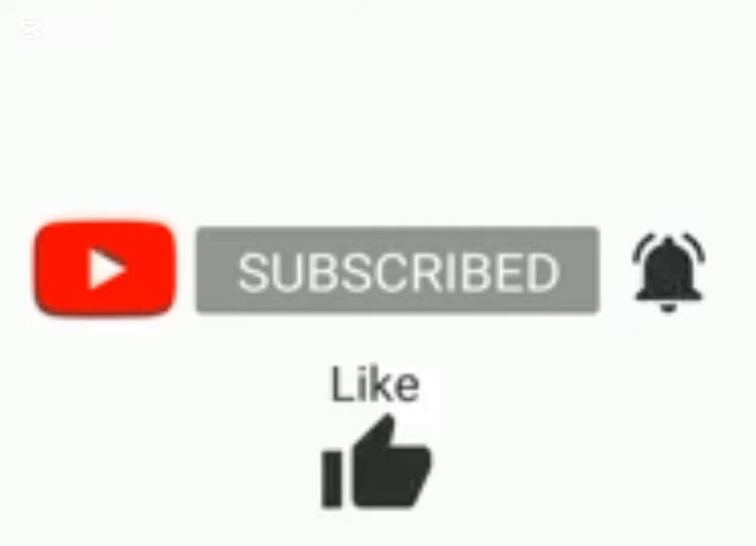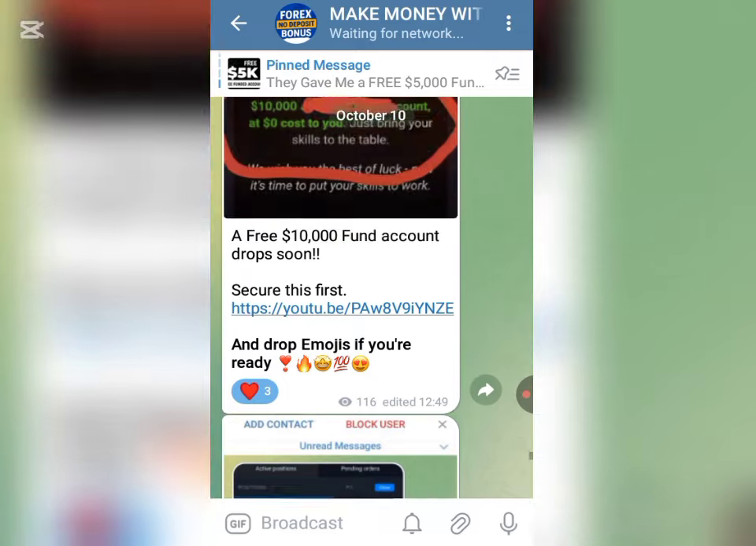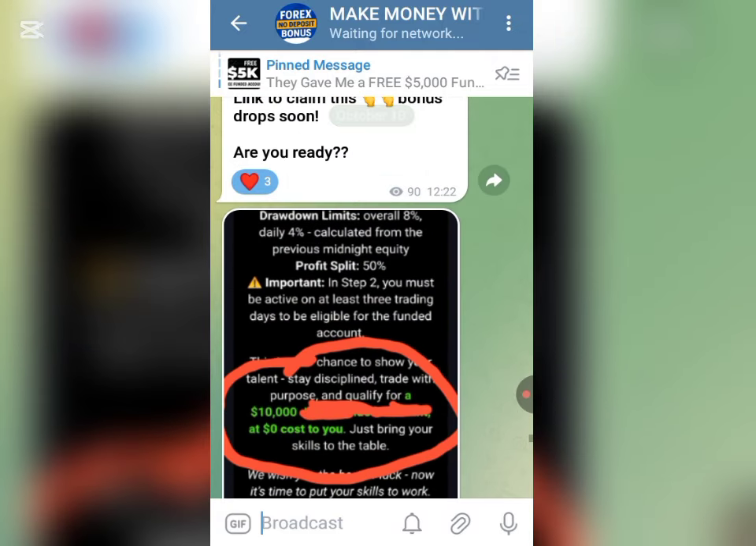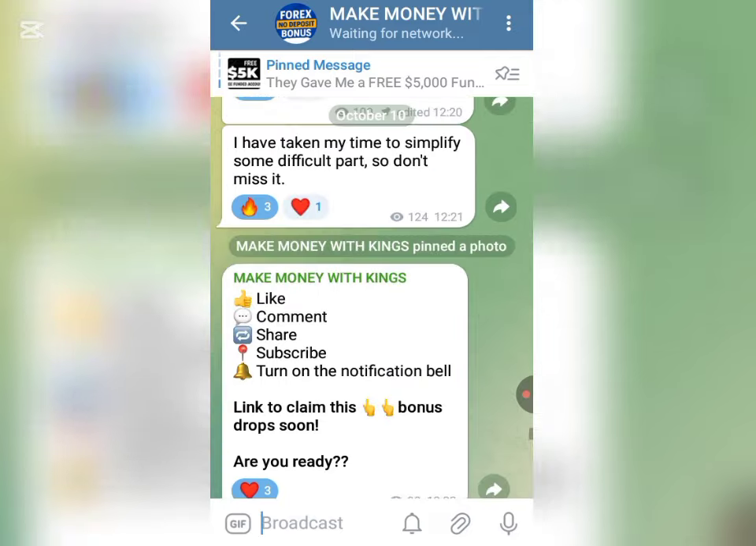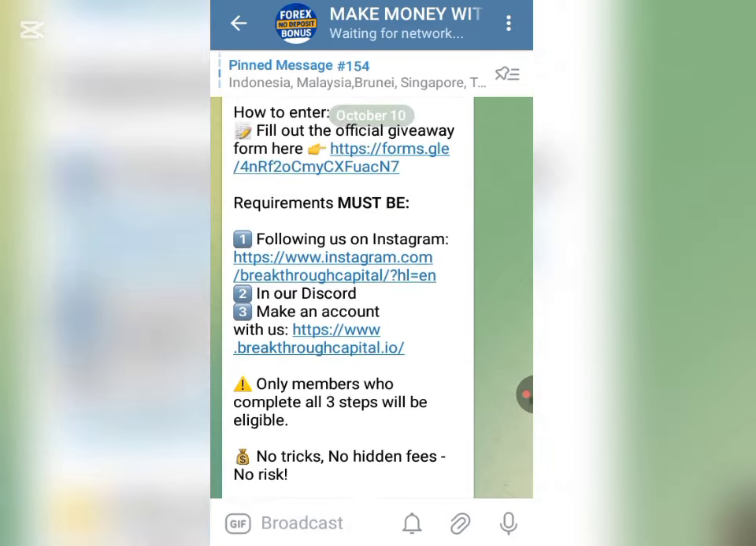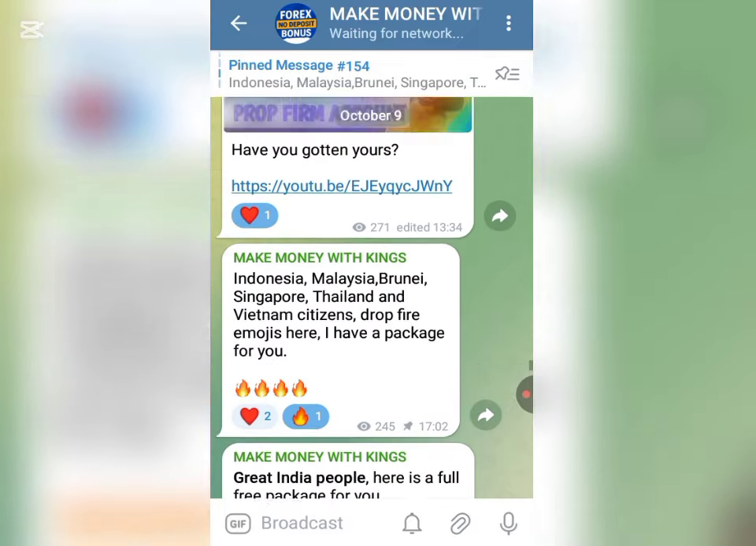And as you can see right here on my screen, this is my Telegram channel. Here we usually drop money making updates and free profit accounts and free funded accounts that you can start to use to trade for free in 2025. So if you are interested in making money online in 2025 and you are sure about it, all you have to do is come and stay tuned here.